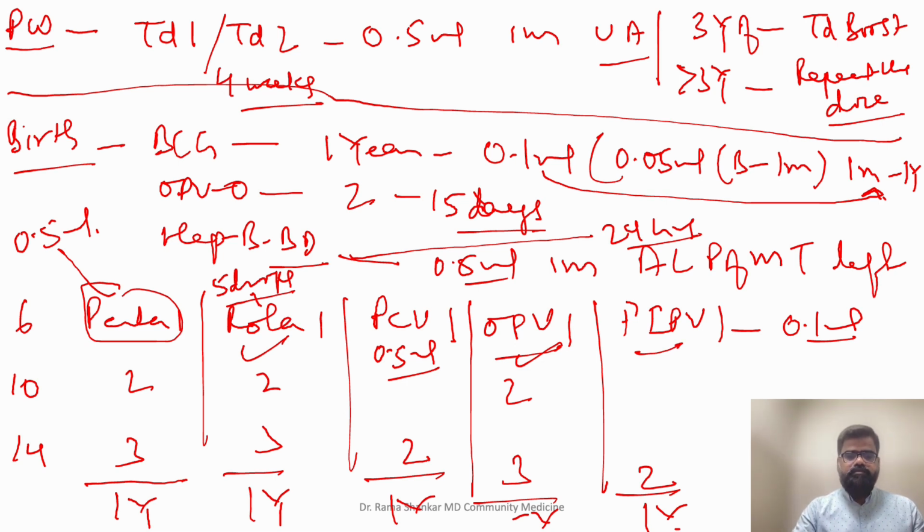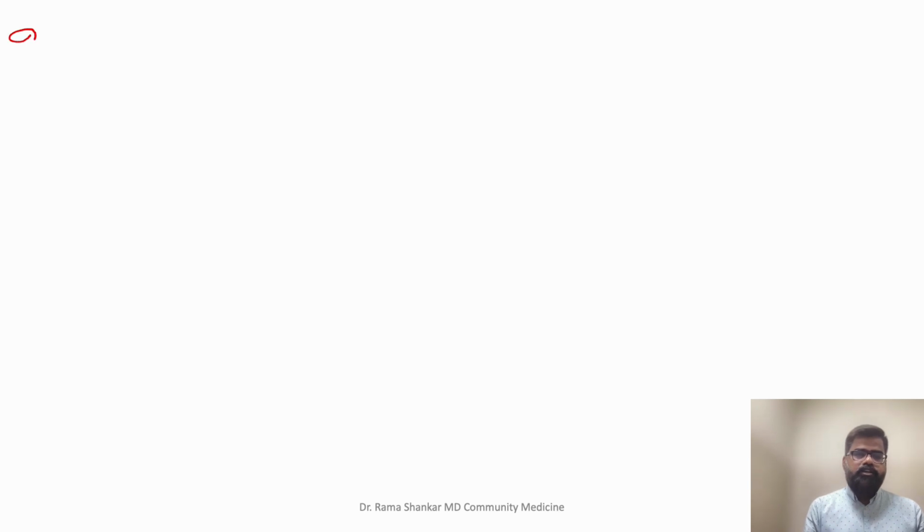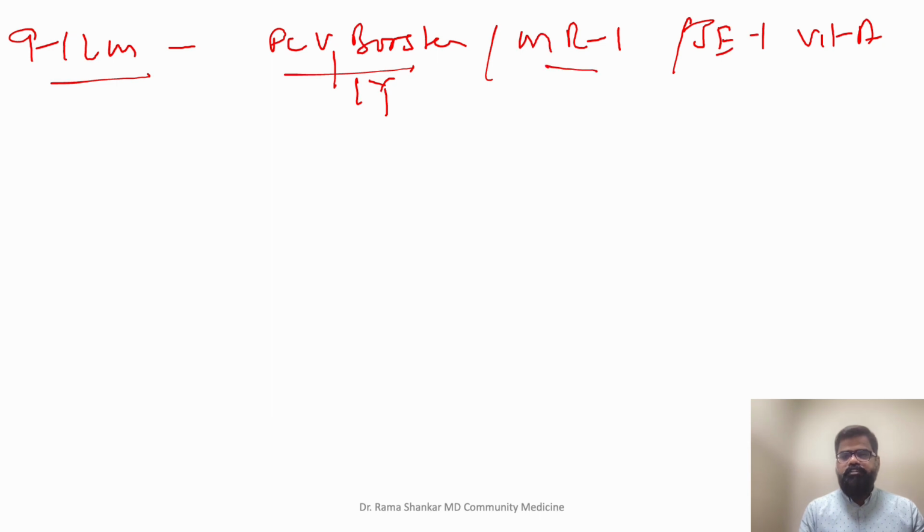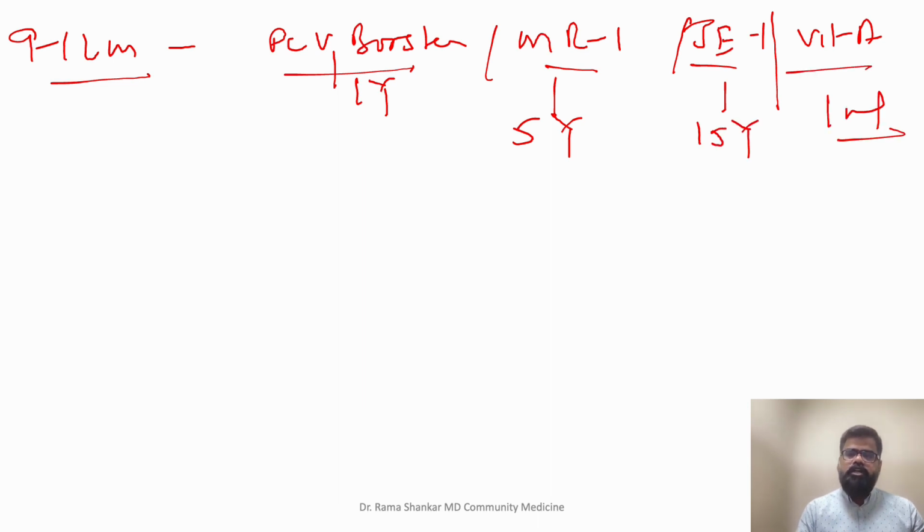Okay. Now at 9 to 12 months we give PCV booster. We are giving MR1, we are giving JE1, and we also give vitamin A. Maximum age for the PCV booster is 1 year, with a dose of 0.5 ml; MR and JE are also 0.5 ml, not an issue. Maximum age is 5 years for MR, and 15 years for JE. Vitamin A less than 1 year is 1 ml. We'll talk about it separately. So this is 9 to 12 months.